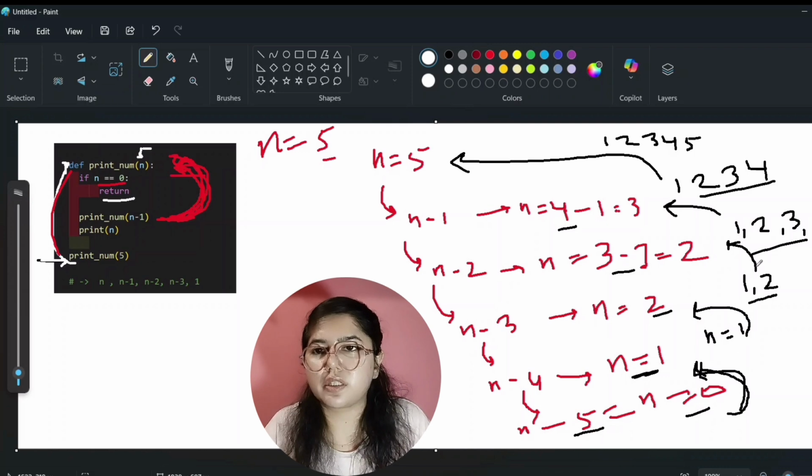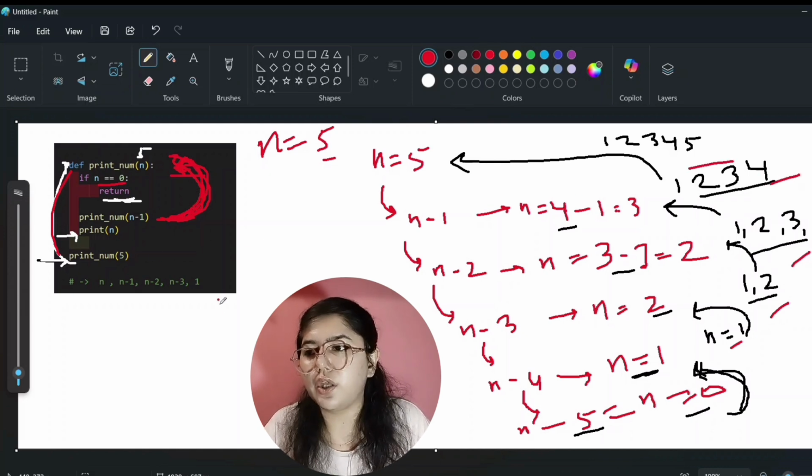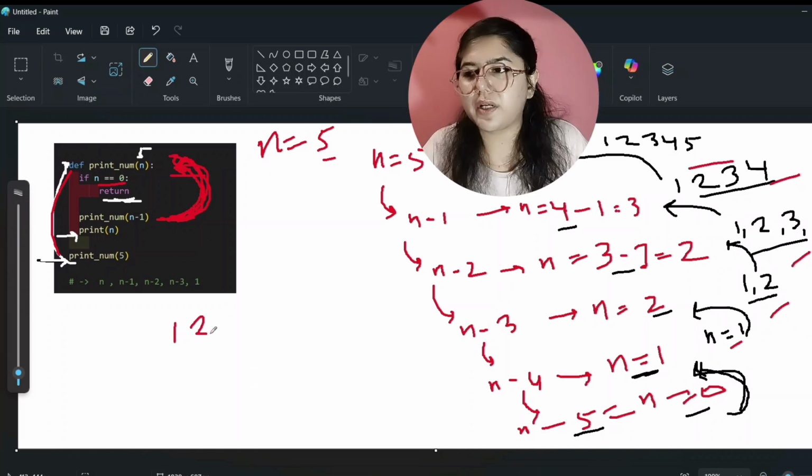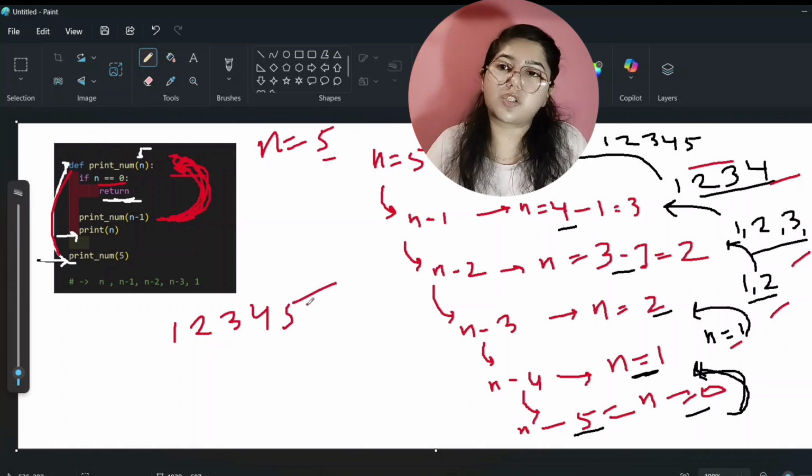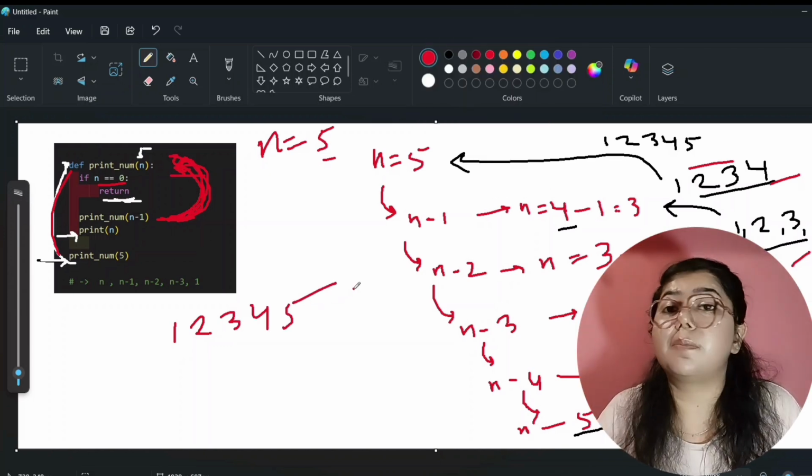So it is returning this complete value, 1, 2, 3, 4, 5, and after this return, it will come to this step, where it is written print n, means whatever value it has returned, 1, 2, 3, 4, 5, you can print that. Now it will print 1, 2, 3, 4 and 5. So I hope you understood how this code will run in the backend.